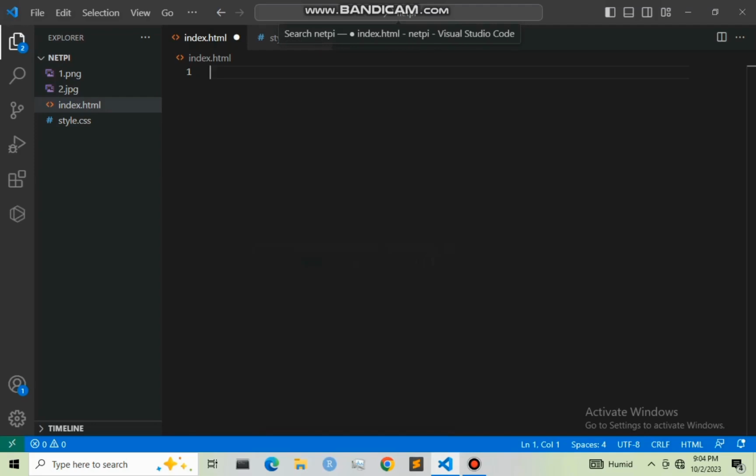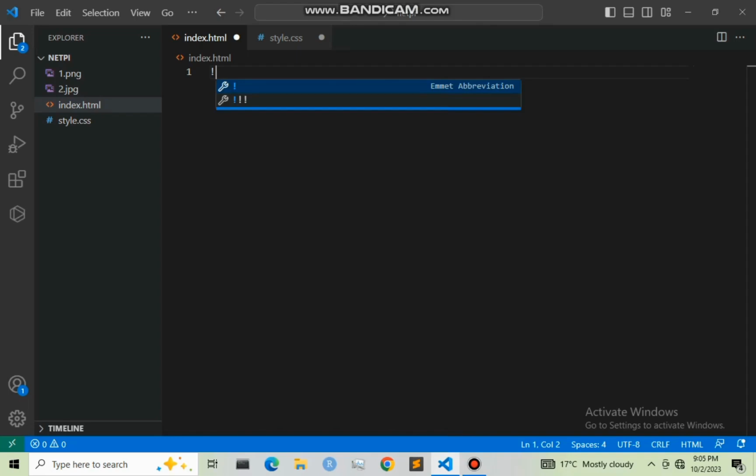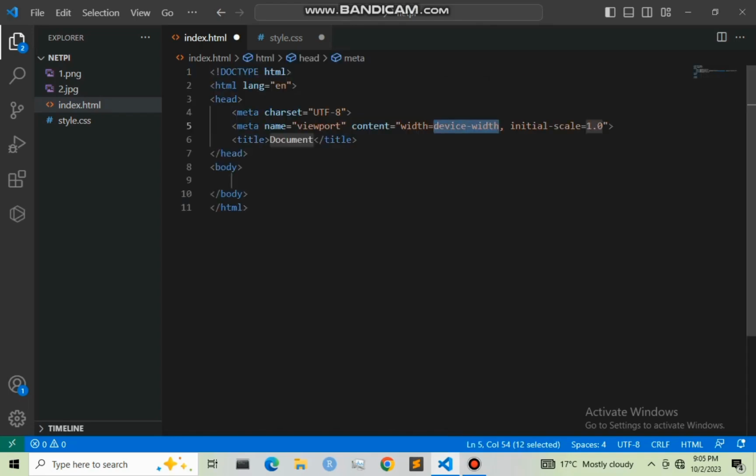So today I'm going to show you how to make a simple portfolio using HTML and CSS only. Right here I have two images and two files. Let us start coding the HTML part. Let me create first the syntax of HTML using the exclamation mark. Then on our title, I'm going to change the title to be netby.